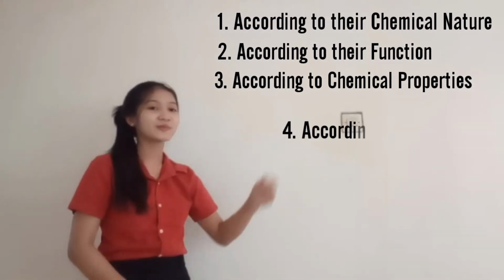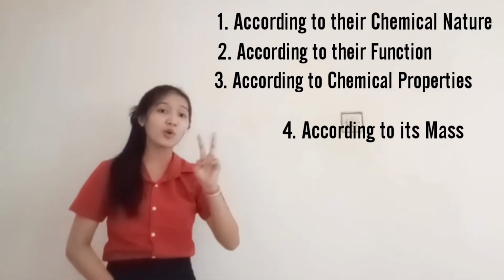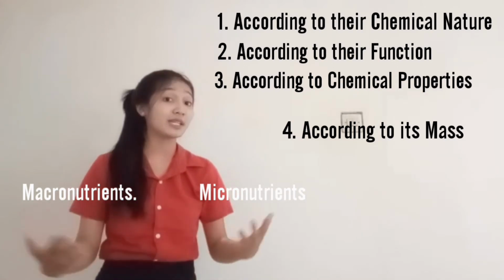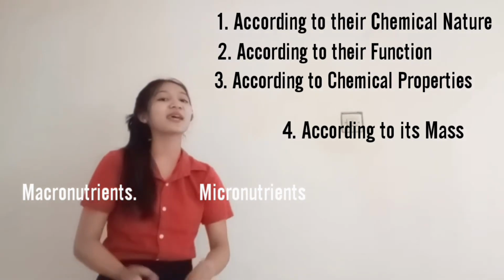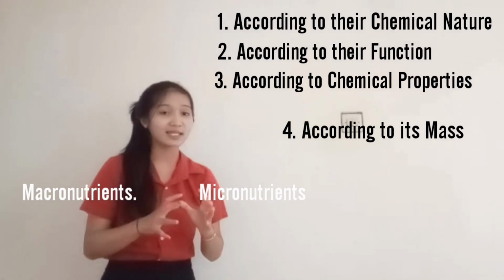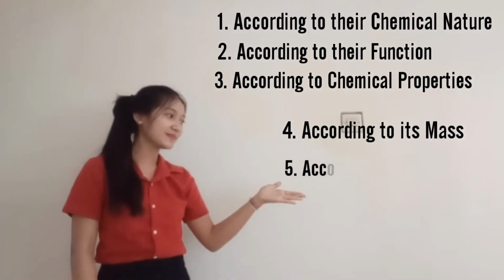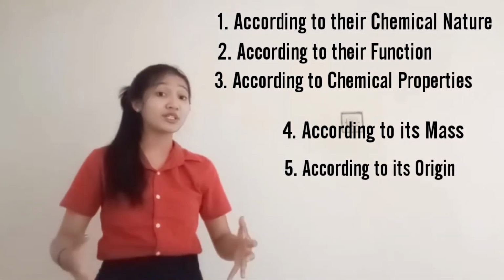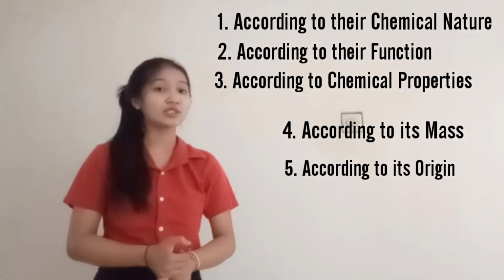And fourth, according to its mass, it has been divided into 2 points. They are macronutrients and micronutrients. Macronutrients are needed in large quantities daily, such as protein, carbohydrate, and fat. And micronutrients are needed in small quantities, such as vitamin and mineral. And fifth, according to its origin, depending upon the origin of food, it has been classified as animal food source and plant